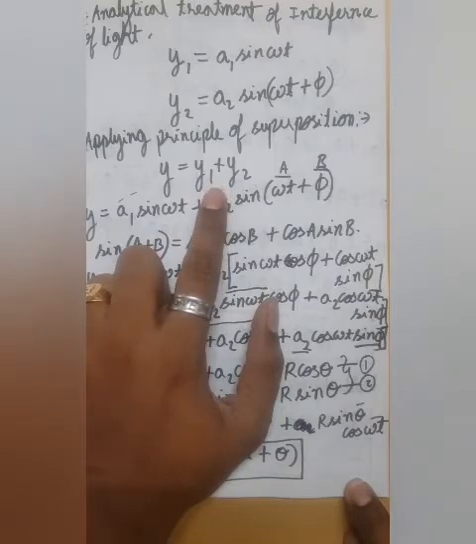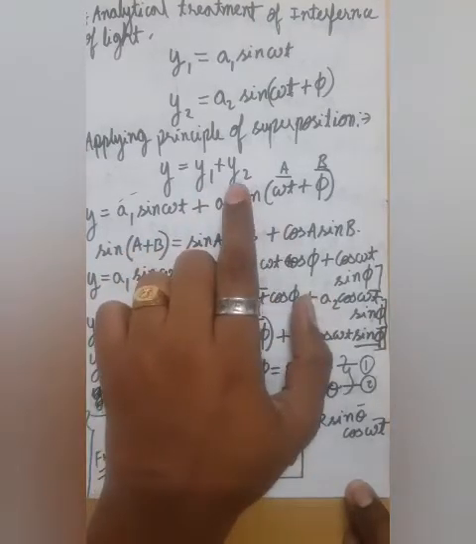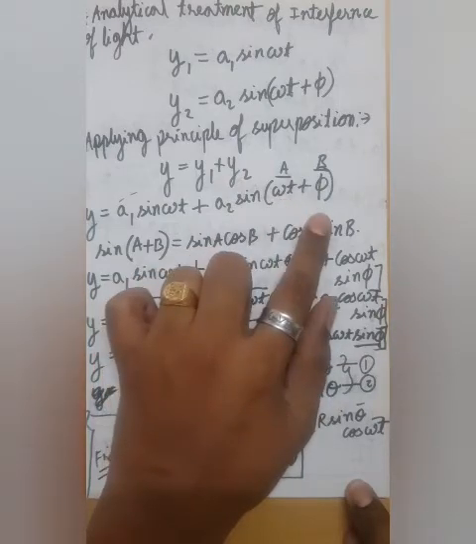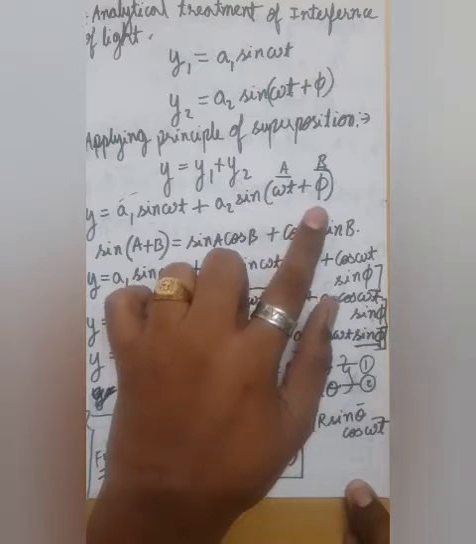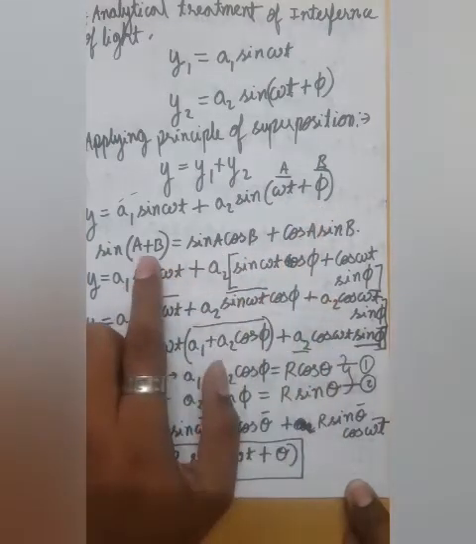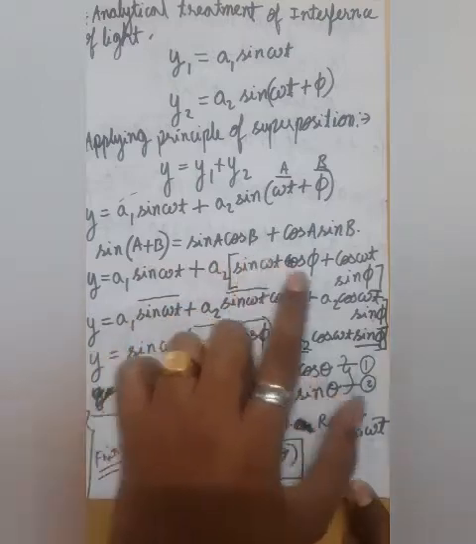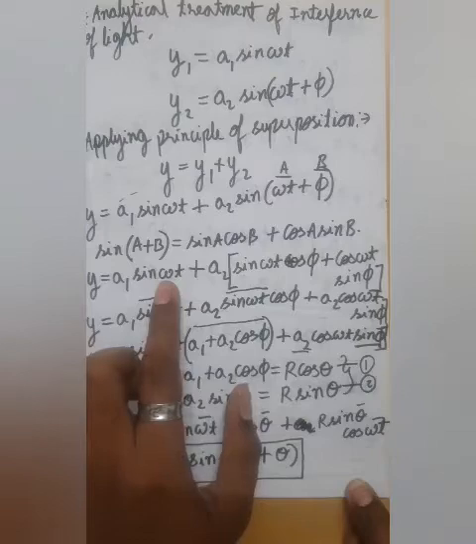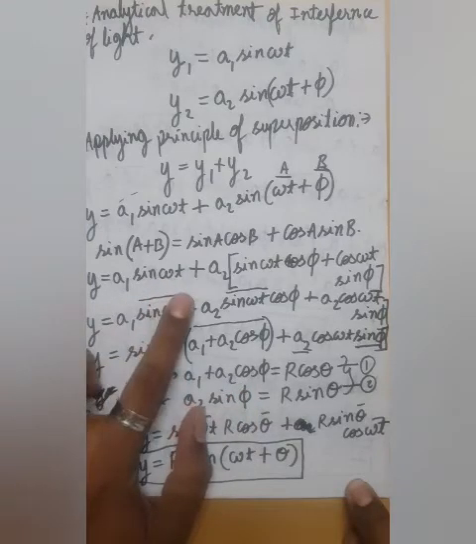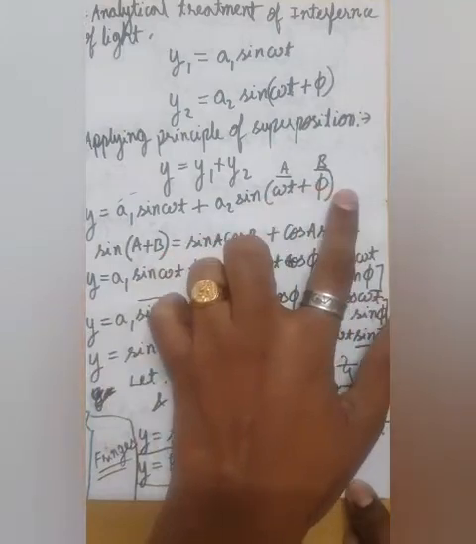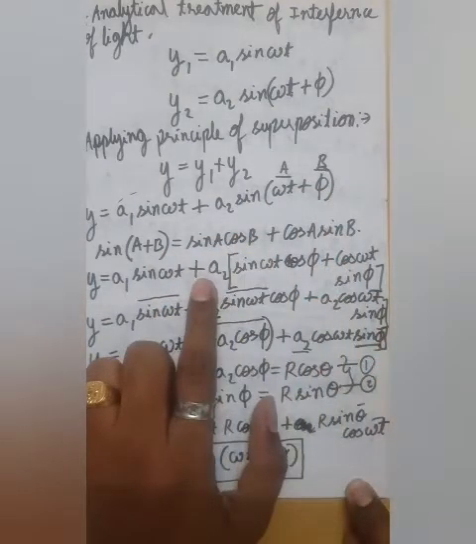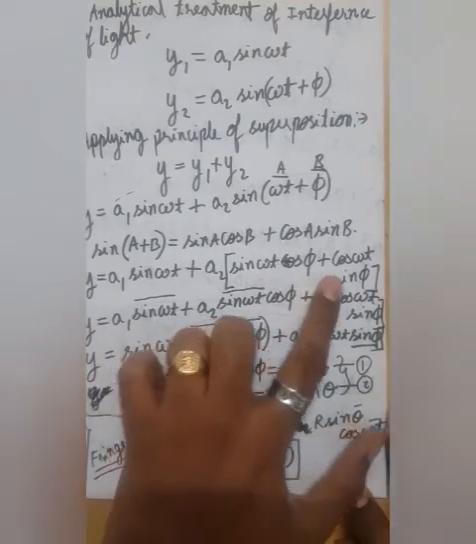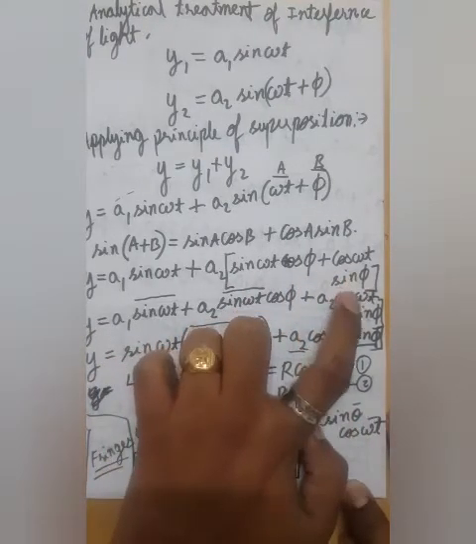The value of y1 is a1 sin omega t, and the value of y2 is a2 sin (omega t plus phi). If we consider omega t as a and phi as b, then this has become sin (a plus b). The formula for sin (a plus b) is sin a cos b plus cos a sin b. If we apply this formula on this equation, we would get a1 sin omega t plus, इसके ऊपर हमने ये formula लगाया, so it would become a2 sin omega t cos phi, that is sin a cos b, plus cos a sin b, that is cos omega t sin phi.